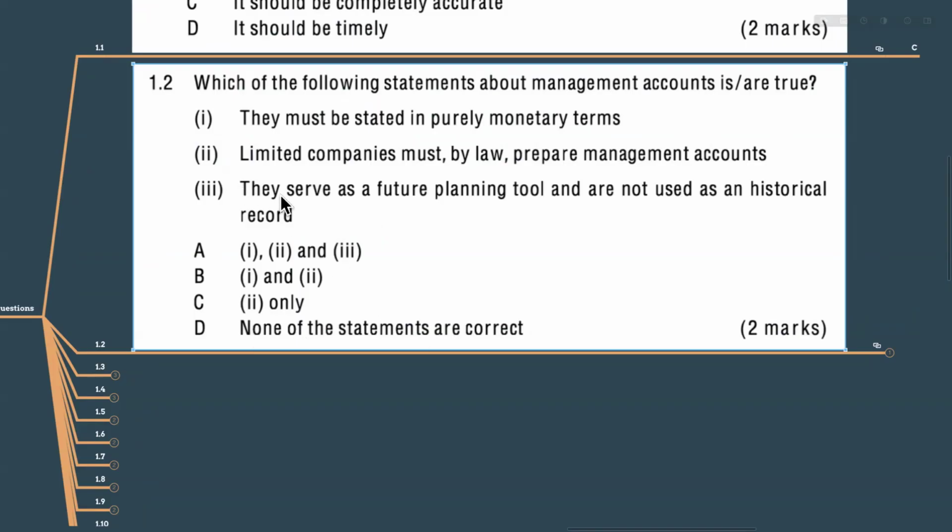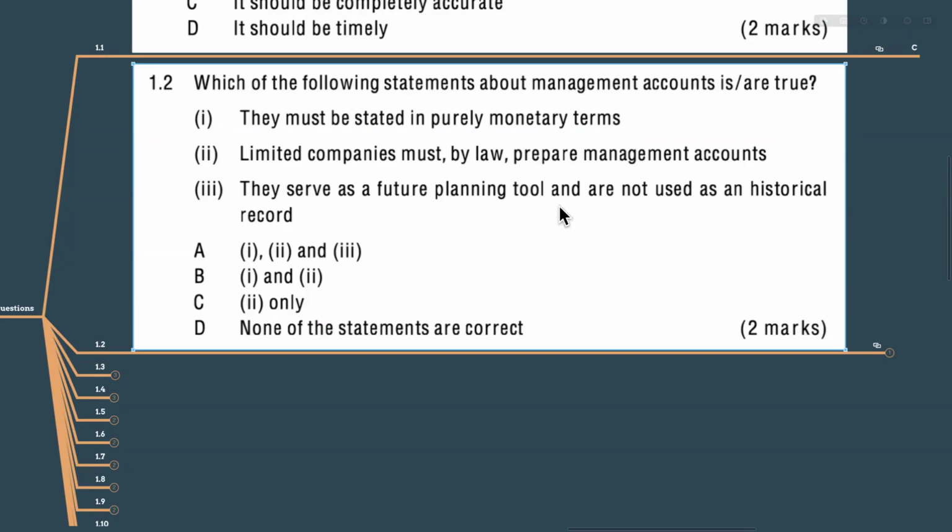Then we can see the third statement also. They serve as a future planning tool and are not used as an historical record. As I told you already, guys, yes, management accounting serves as a future planning tool. We have future budgets, future forecasts of our sales, right? Yes, it serves as a future planning tool, but are not used as an historical record? No, we are using the historical data to predict the future.